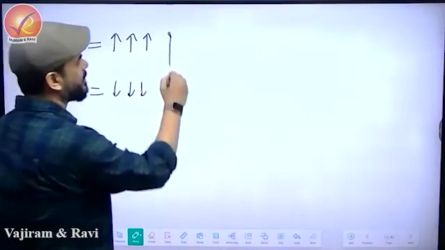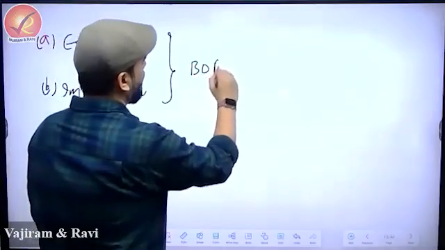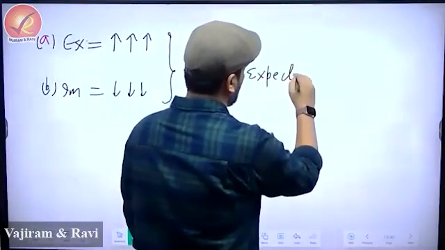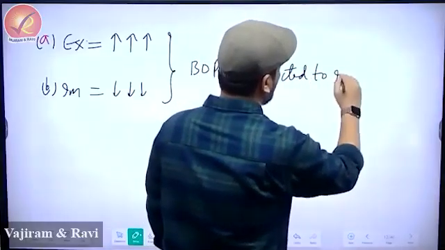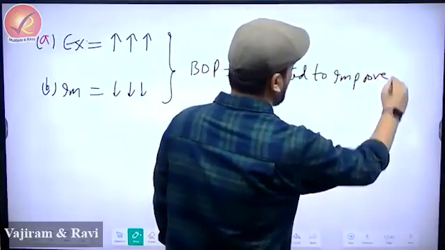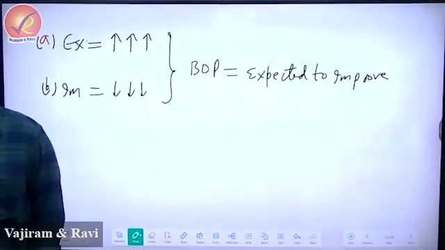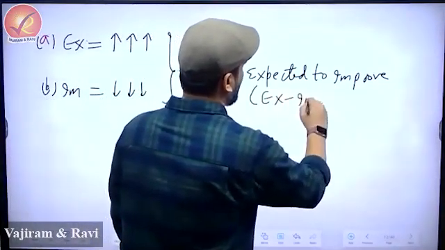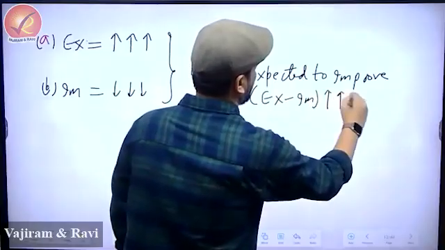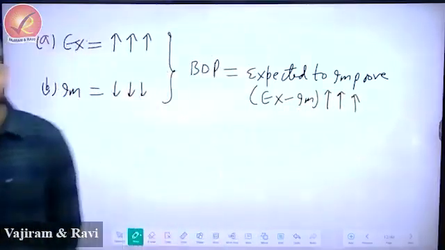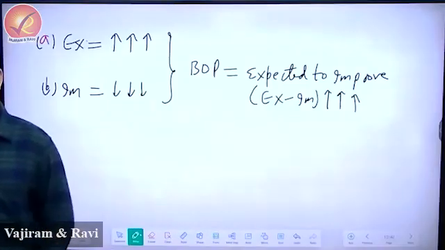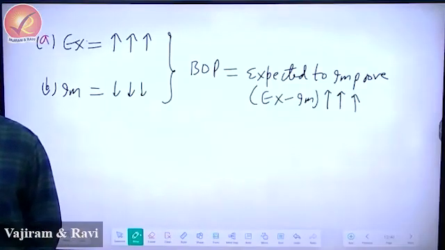And then you should write: balance of payment expected to improve. Export minus import increases. That is what is called improvement. Balance of payment is expected to improve.